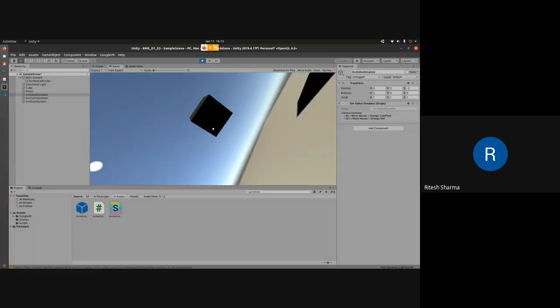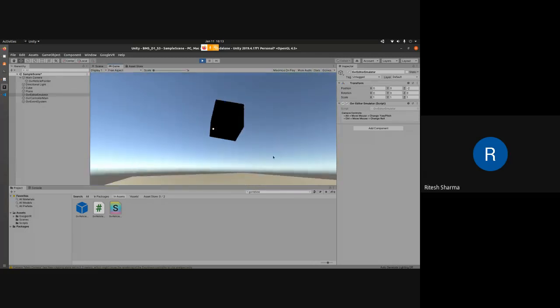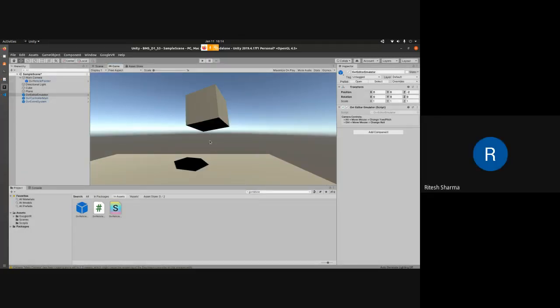But when I press Control, I can tilt my head, but it comes back to the original position in the VR. Yeah. So I hope till here everybody is clear what we are doing.